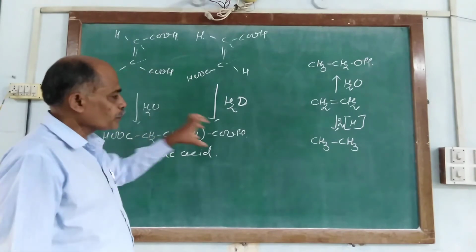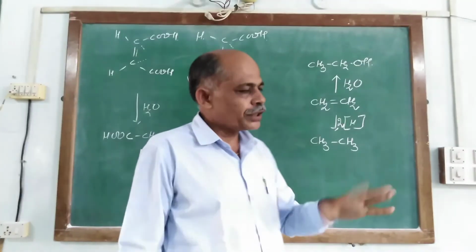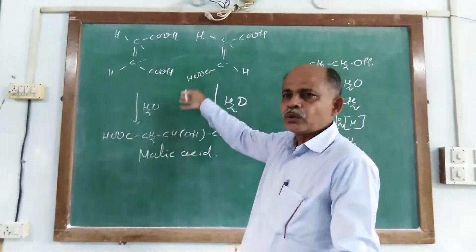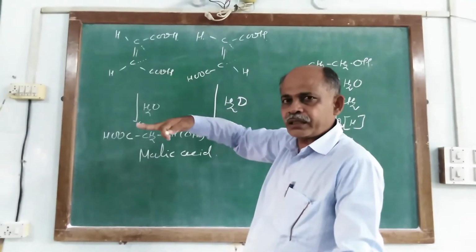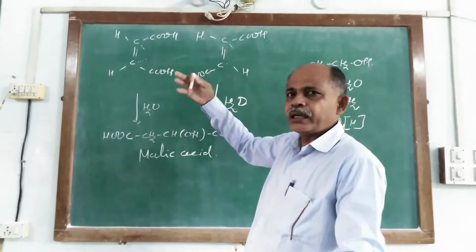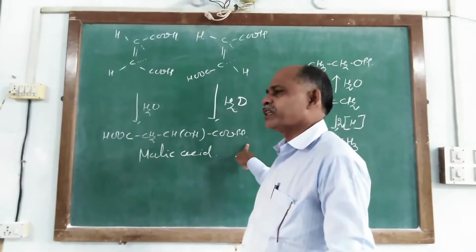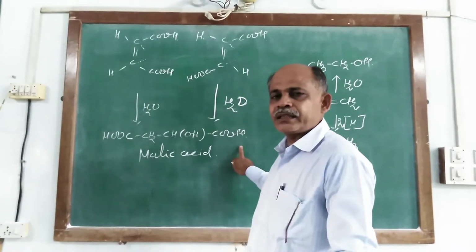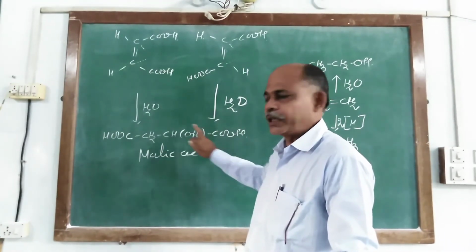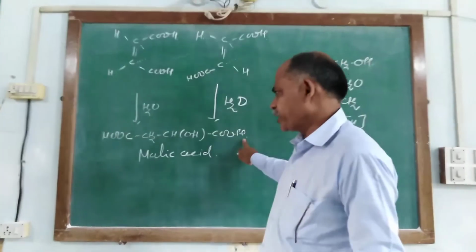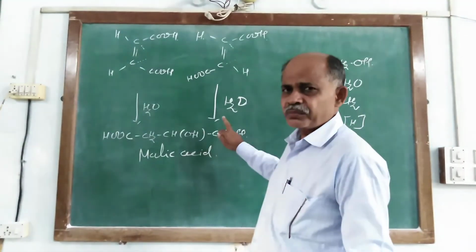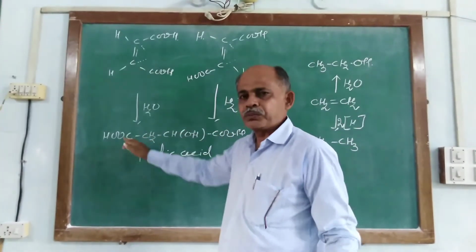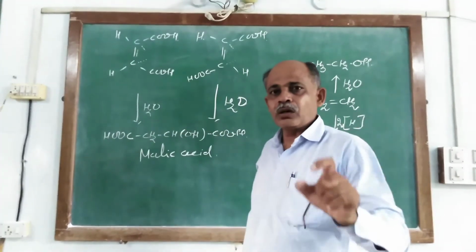So it also proves that both acids have one double bond, the position of the double bond is similar in both acids, and both acids have two carboxylic groups linked at the two ends of the chain, because in malic acid there are two carboxylic groups at each end of the chain.